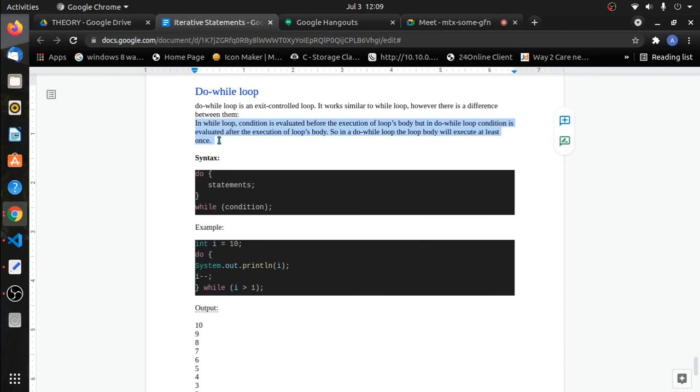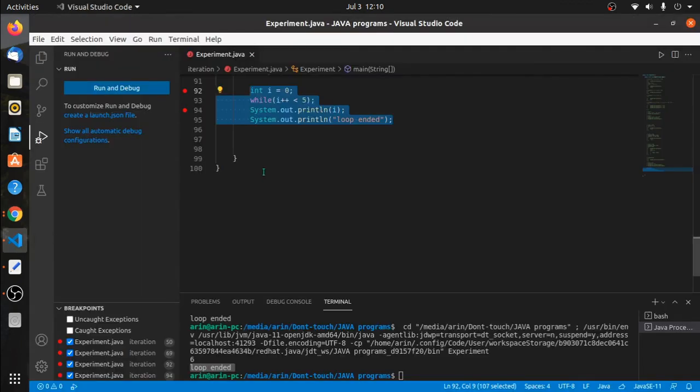Okay, why is this so? We will check. What is the syntax? The syntax is, we have a do keyword, and then curly brace open, curly brace close. Inside that we have a set of statements, and after that curly brace ends, we will have a while and then the condition. So we will see this in action. For example, let's say I will comment this out. I will create a fresh example.